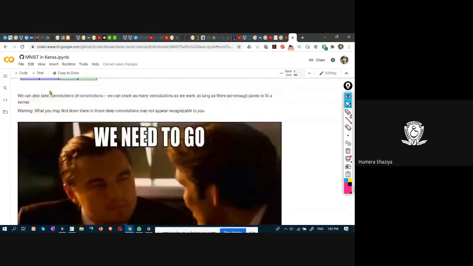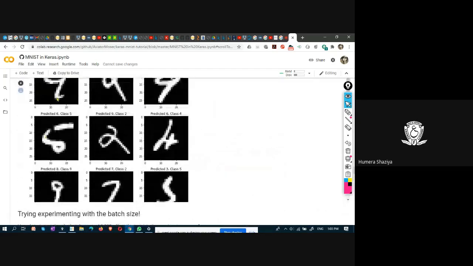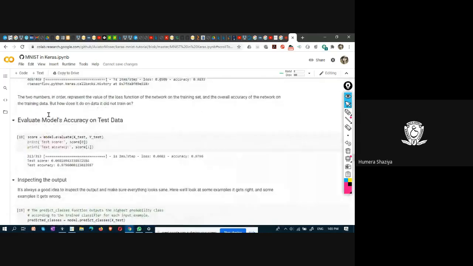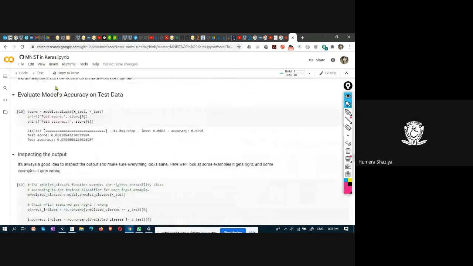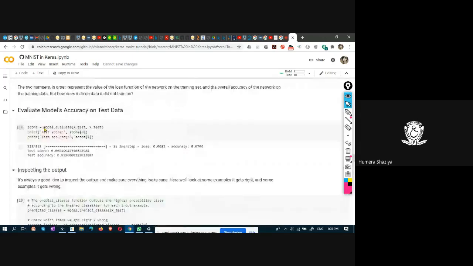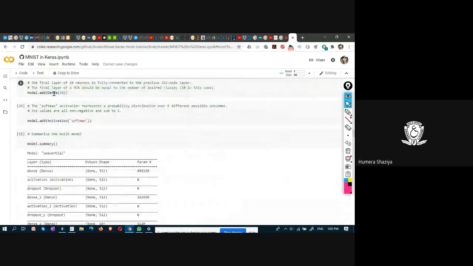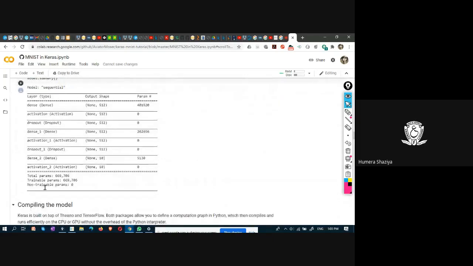Whereas in the normal artificial neural network, the parameters were 6 lakh 69,000.